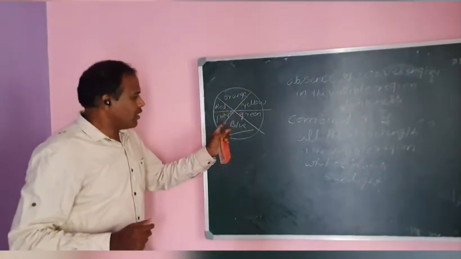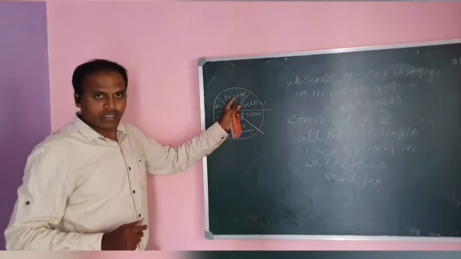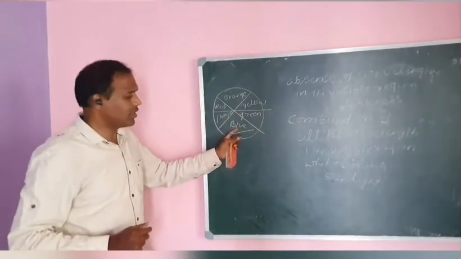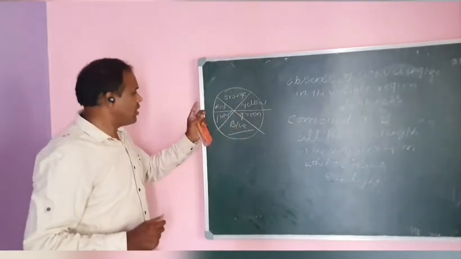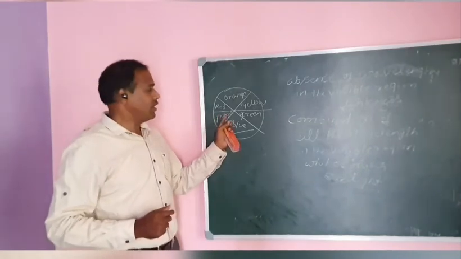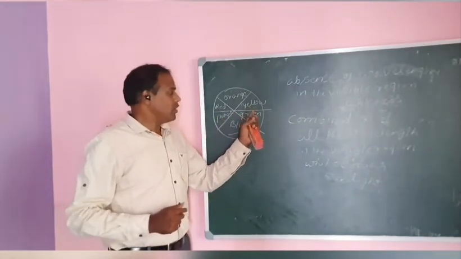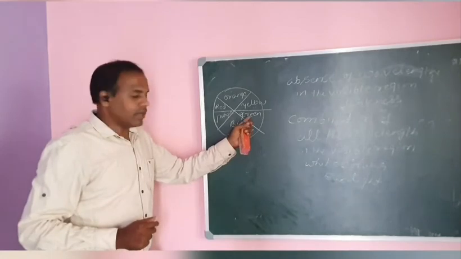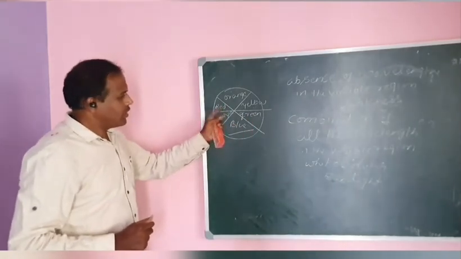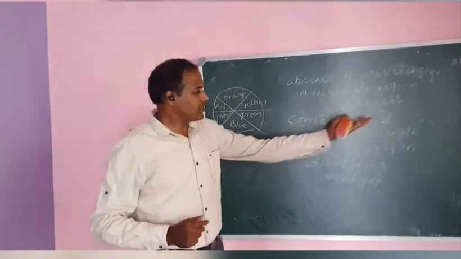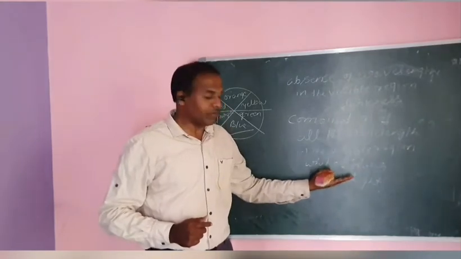When a substance absorbs orange, the complementary color that comes is blue. When it absorbs purple, the complementary color is yellow. When it absorbs green, the complementary color that appears is red. And the combination of all the wavelengths in the visible region gives the white color.